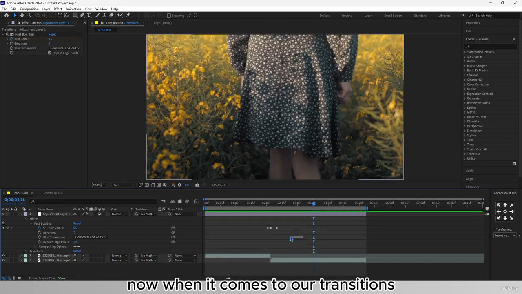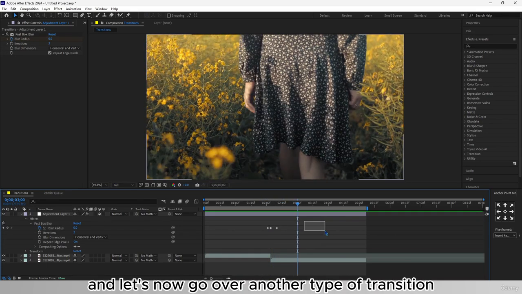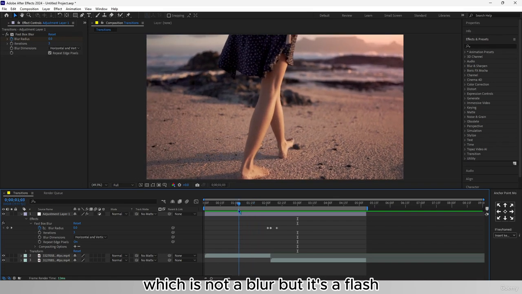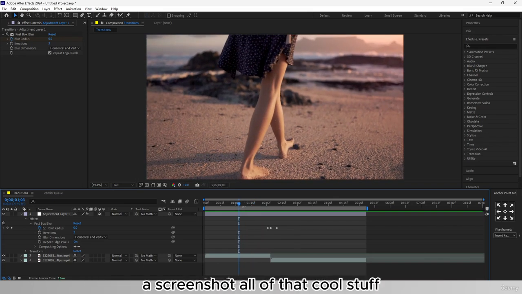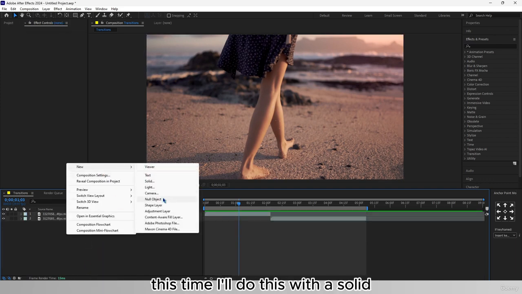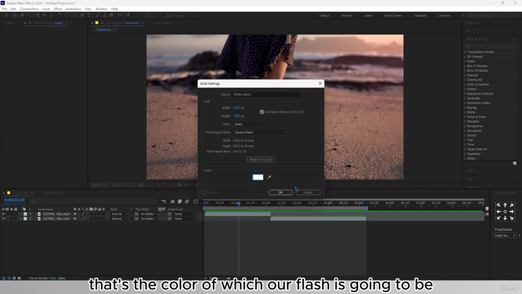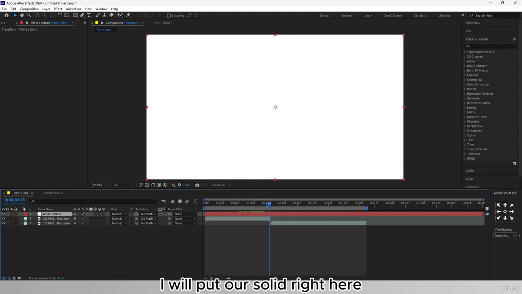Now, when it comes to our transitions, we will almost only use keyframes because that's the best way to do it. And let's now go over another type of transition, which is not a blur, but it's a flash. So you can use this where you want to simulate a picture being taken, a screenshot, all of that cool stuff. So to do that, let's go ahead and remove this adjustment layer. This time I'll do this with a solid, and I will choose the color to white because that's the color of which our flash is going to be. I will put our solid right here.